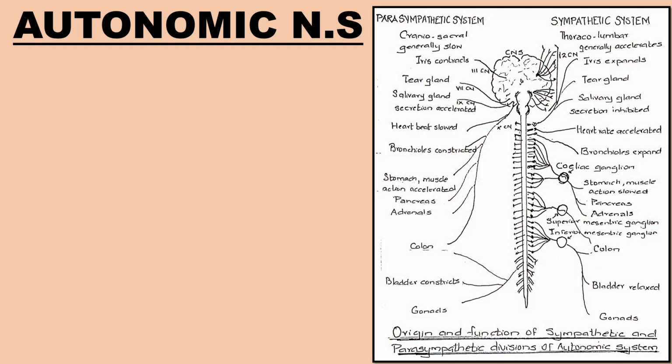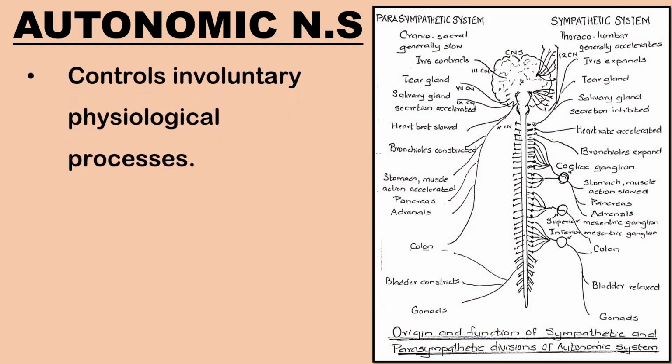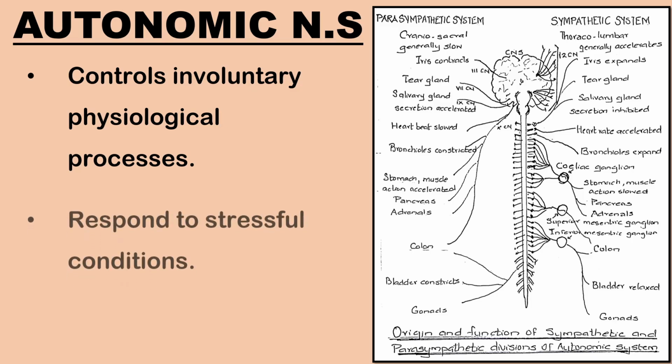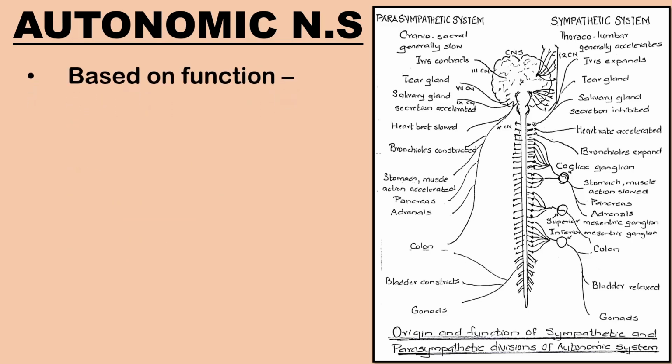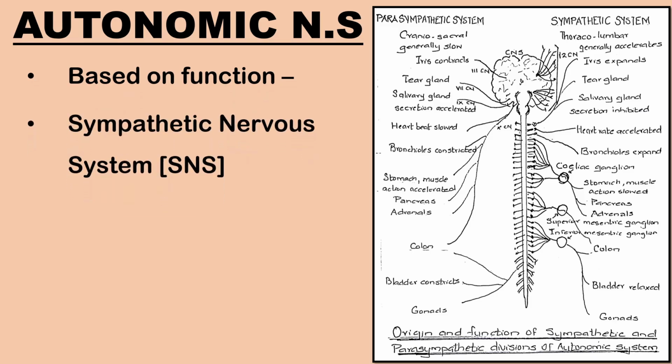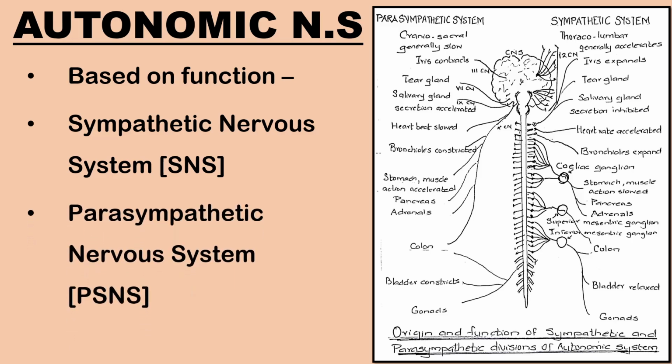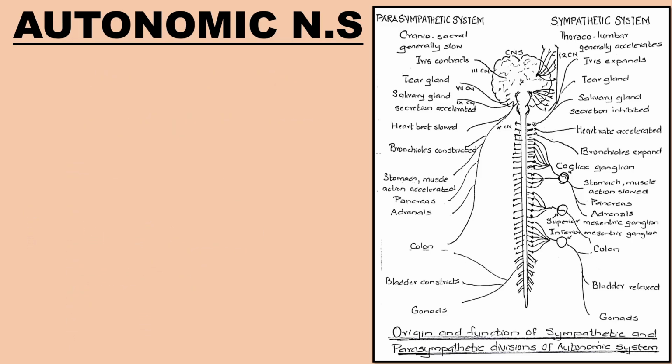Next is the autonomic nervous system. It is a component of the peripheral nervous system that controls involuntary physiological processes. It responds to dangerous or stressful situations. It governs fight or flight responses. Based on its functions, it is divided into the sympathetic and parasympathetic nervous system.